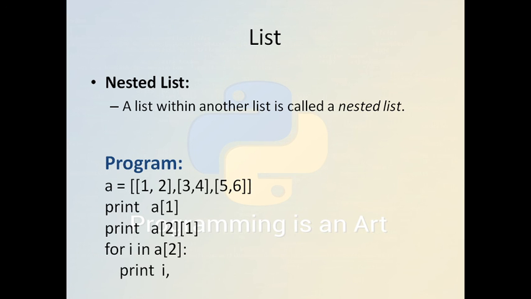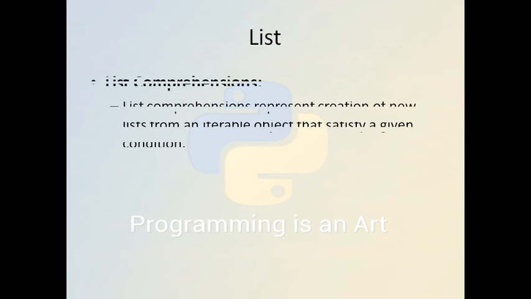We can also have a nested list, a list within another list, also called a nested list. Here 1 and 2 are a list, 3 and 4 another list, 5 and 6 another list. So this is the way we can create a nested list. This is the example. I also prepared an assignment: we can create a matrix using this nested list example.